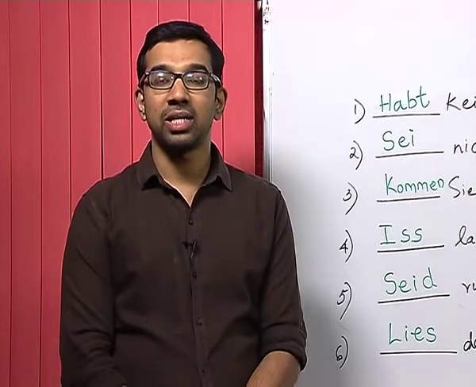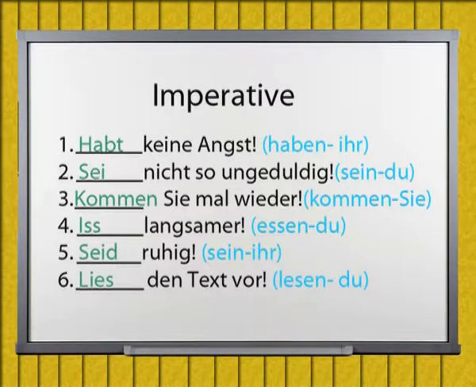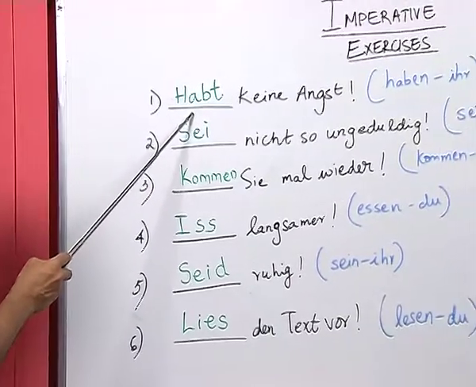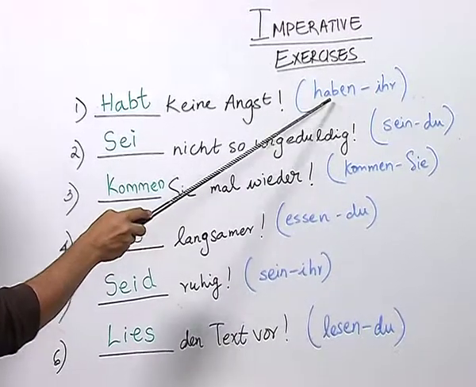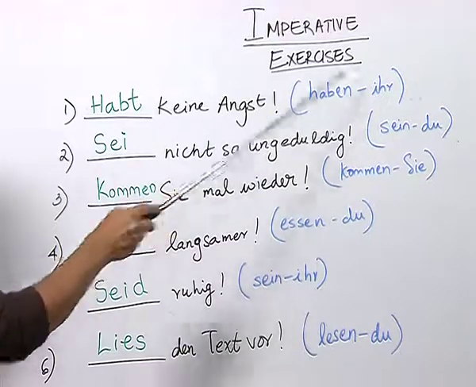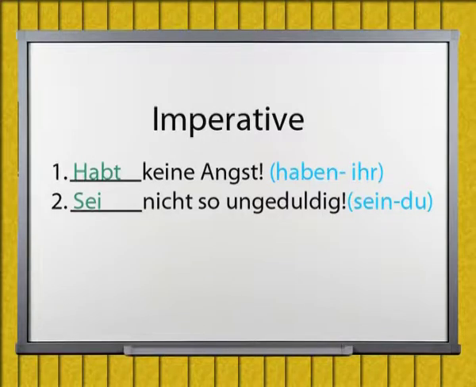Now, let us look at the answers given by the student. The student has written here for the first sentence, habt keine Angst. The clue was that the verb has to be conjugated according to the pronoun ihr, and the answer is correct. Number 2, sei nicht so ungeduldig.